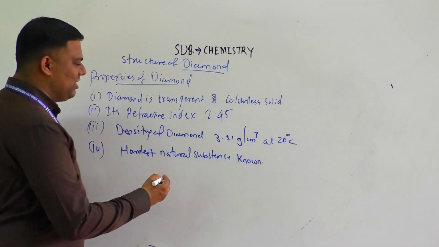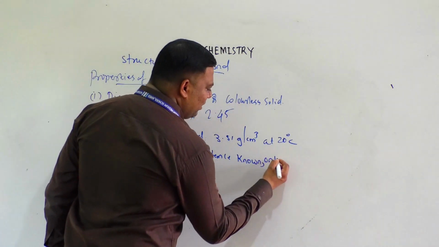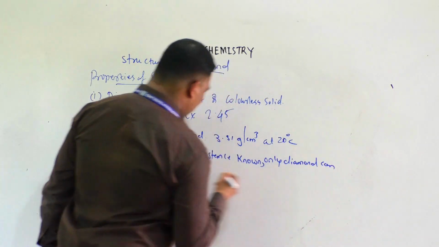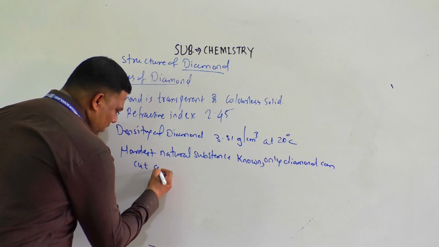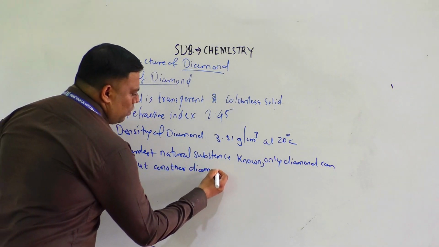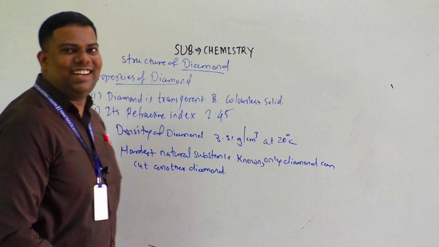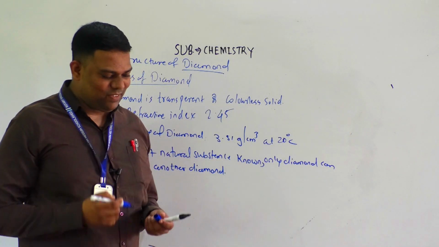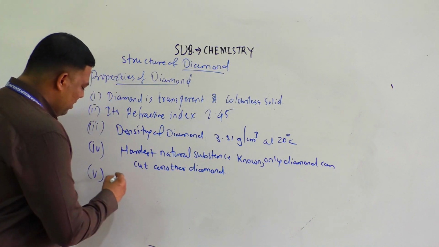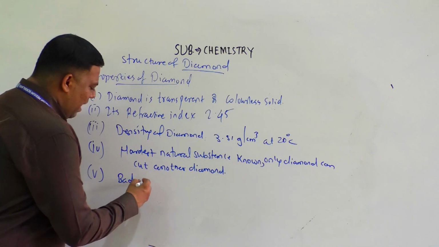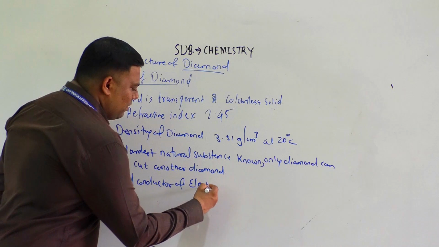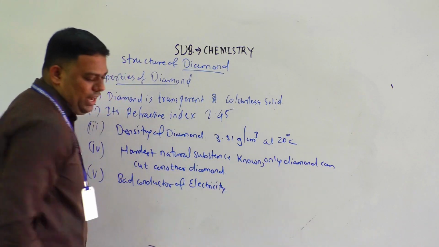That you also have to mention. Very important and interesting thing about diamond. And as you know, it is a bad conductor of electricity.